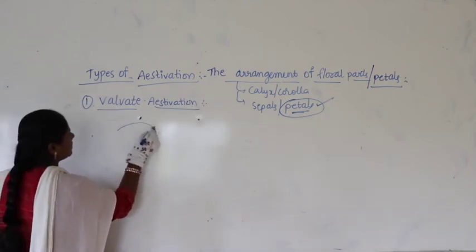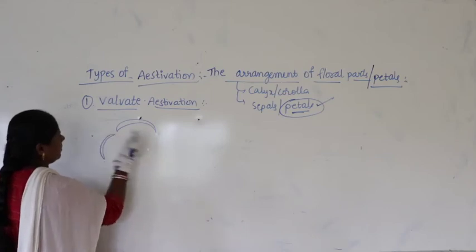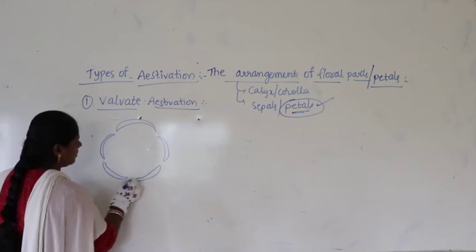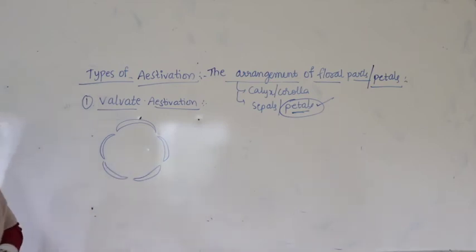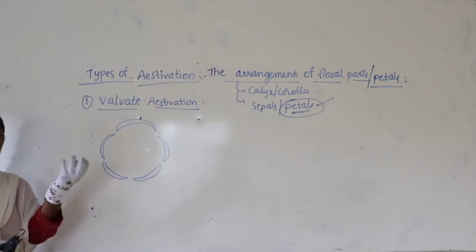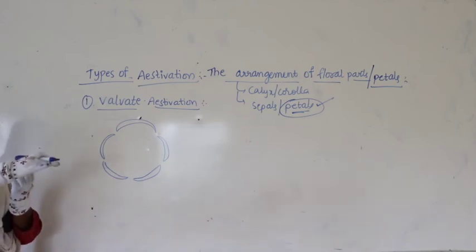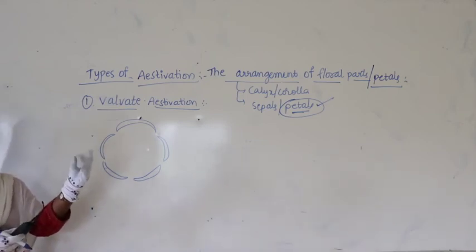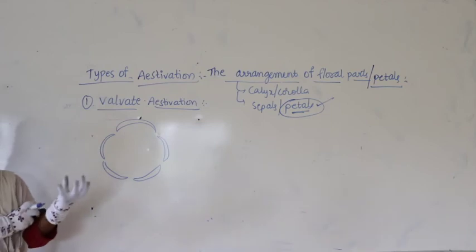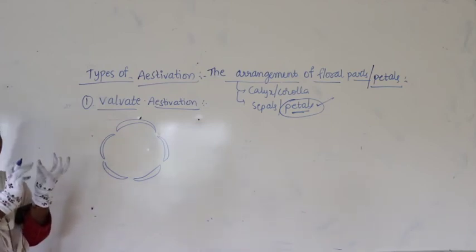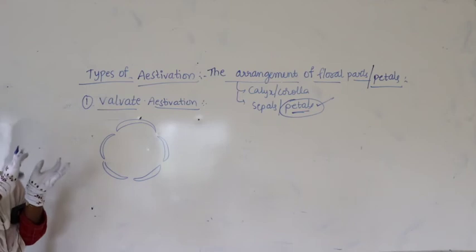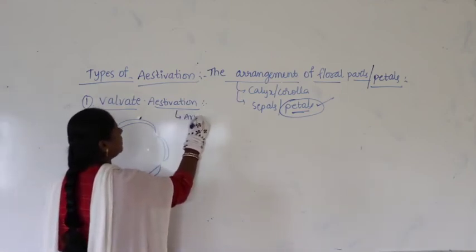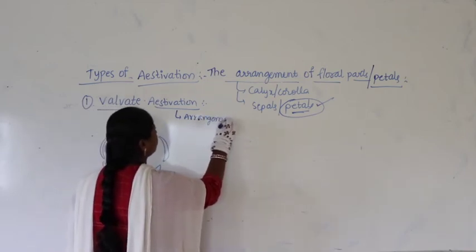Now if you look at it, it is like this. Let us take 5 as a common number. When you take the flower, the petals will be there, and we are making the cut like this horizontally. Let us take my 5 fingers as 5 petals. Now these petals are not overlapping one above the other. So in between these petals there is no overlapping. So valvate aestivation is nothing but arrangement of petals